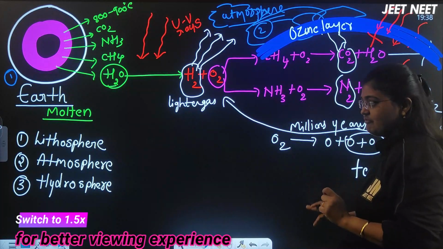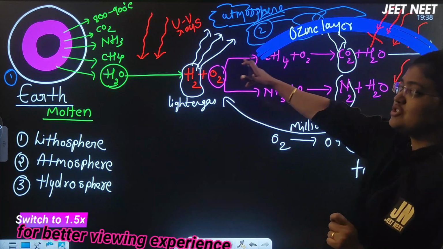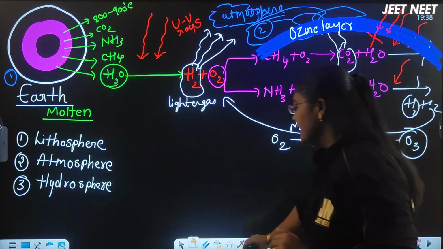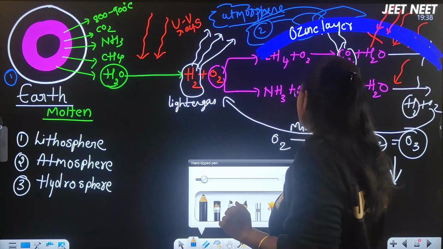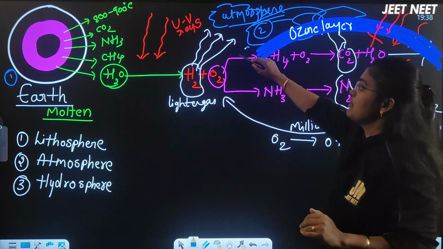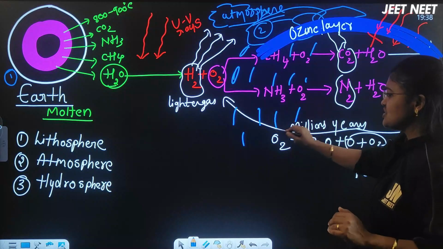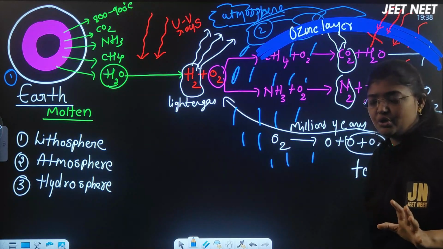In the same way, when the ozone layer formation started upon the earth, the temperature came down still more, and the water which was in vaporized form started raining continuously, right?